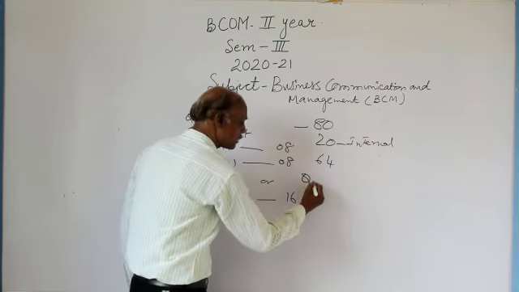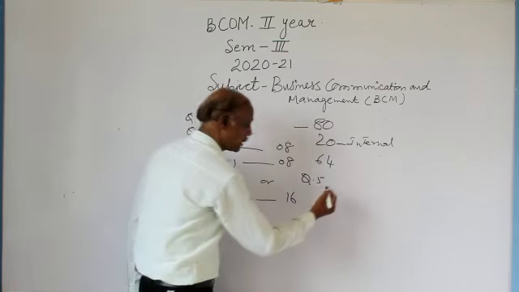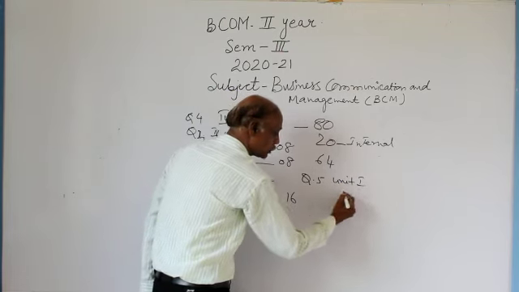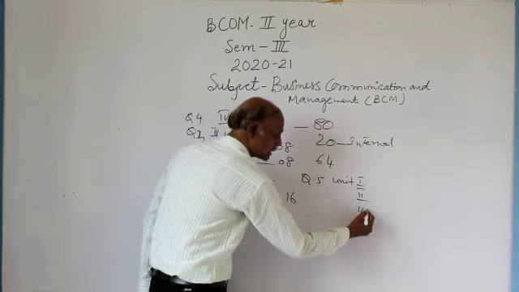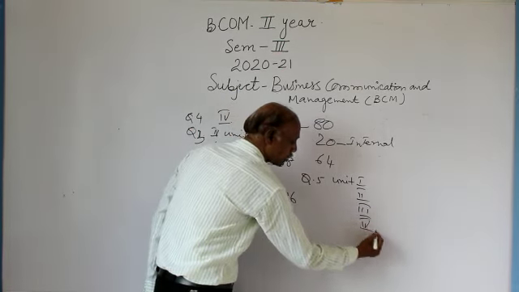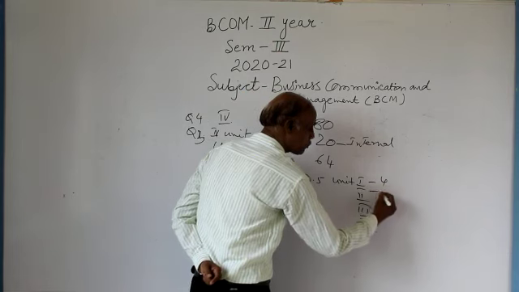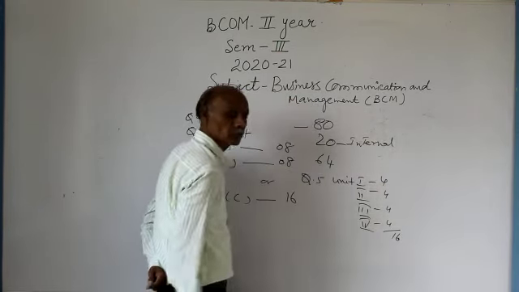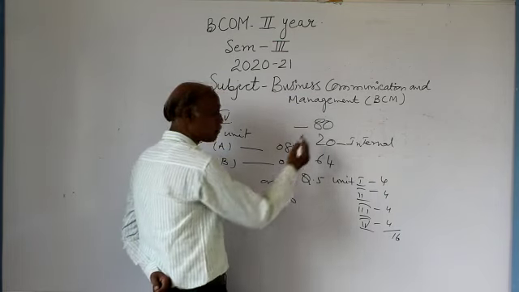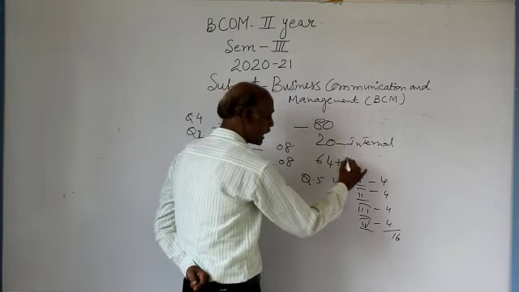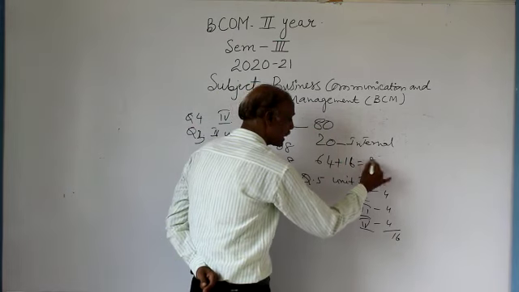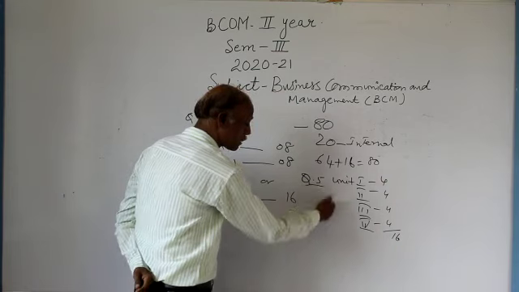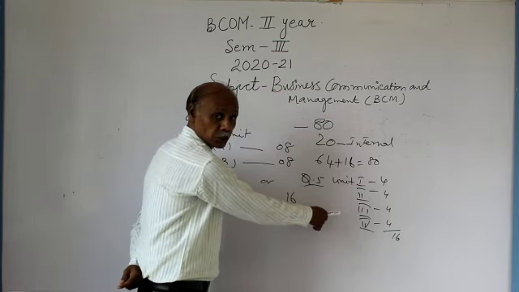And finally question number 5 will have questions from unit 1, unit 2, unit 3 and unit 4, having 4 marks each. It means 16 marks. So to have a complete paper of 80 marks, you will have 64 plus 16, 80 marks. All these questions in question number 5 are compulsory. There is no choice, there is no option.